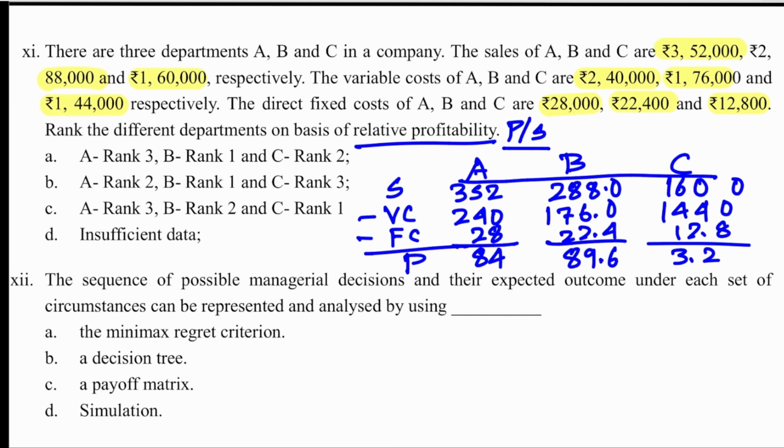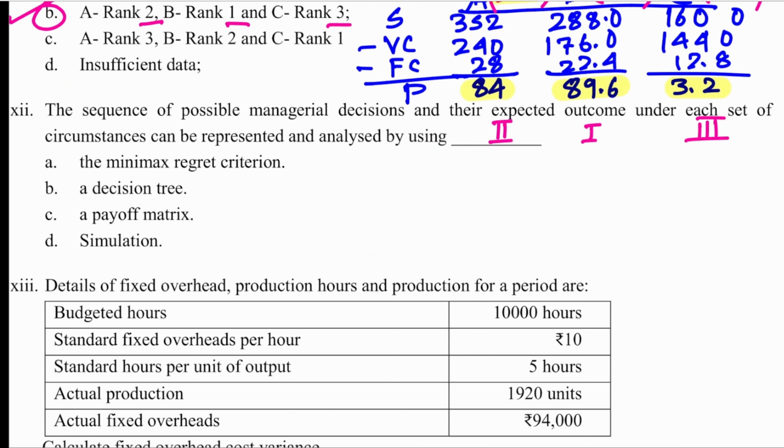So these are your profits, 84, 89.6 and 3.2. Now you calculate your percentage, P over S. So these are your P over S. So now first rank is your B, second rank is your A, and third rank is your C. So answer you have to search 213. So option B.